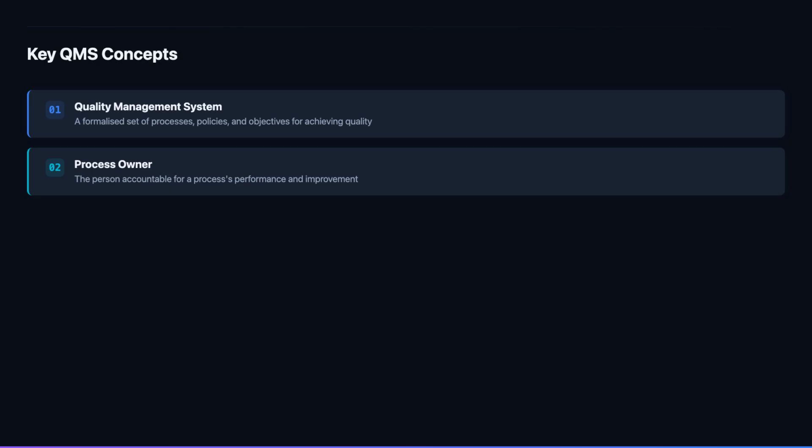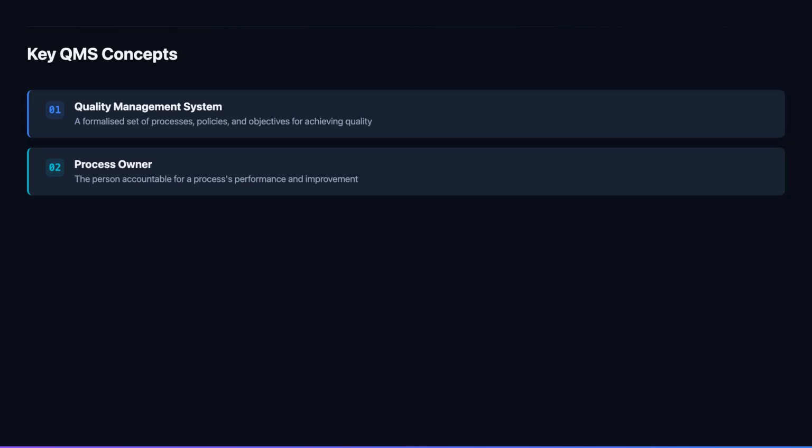A process owner is the individual who holds accountability for a specific process within the QMS. This person ensures the process is defined, resourced, monitored, and improved over time. Process ownership is essential because without clear accountability, processes drift, performance declines, and no one takes responsibility for corrective action when things go wrong.